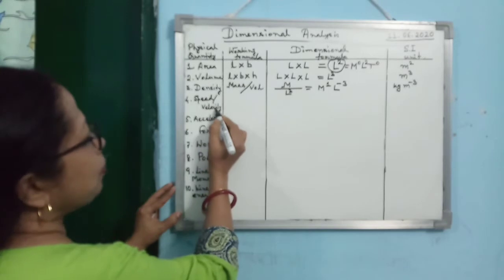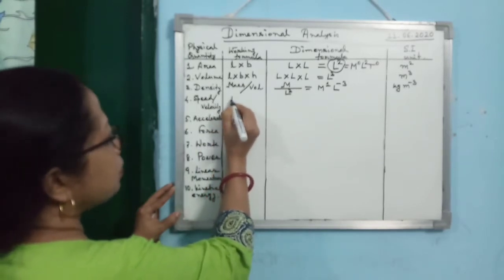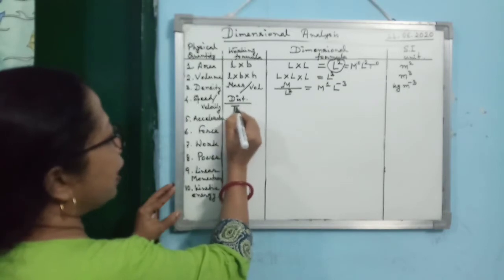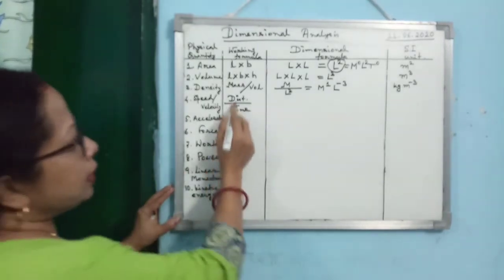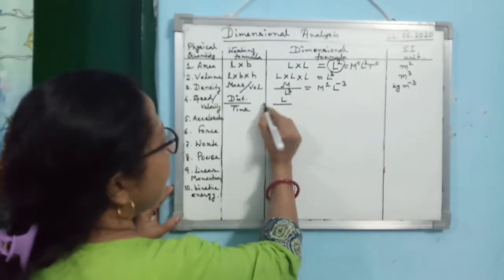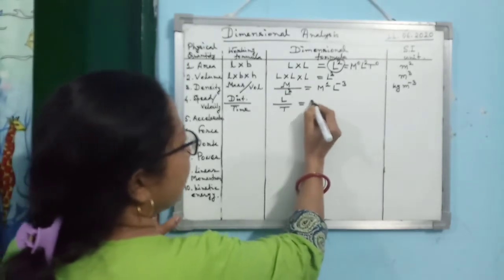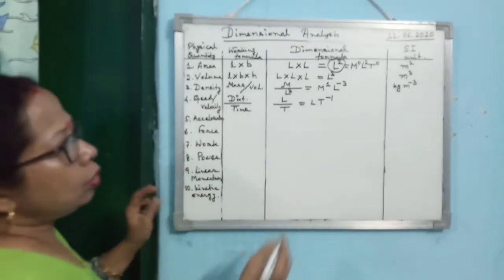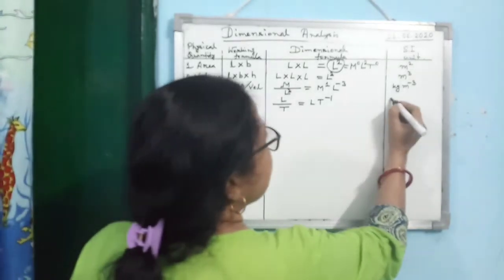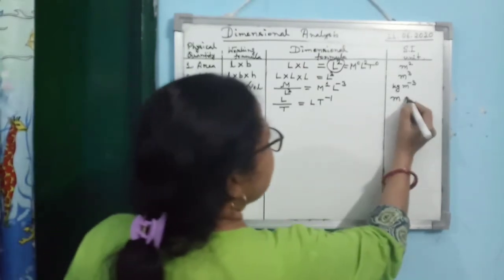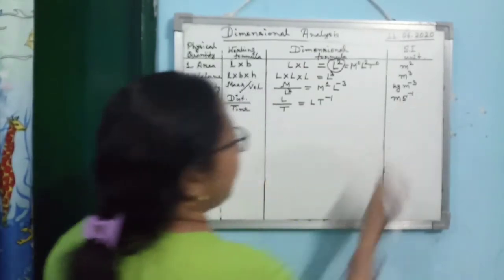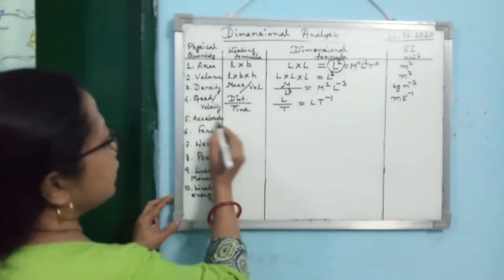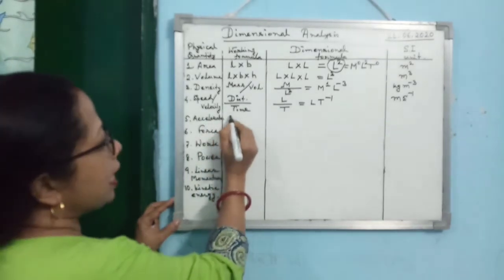The next one is speed or velocity. Already we have done speed or velocity. You can write distance travelled per unit time. Distance travelled is L and time is T. So you are getting L T to the power minus 1. What is the SI unit? L is meter and time is second. So you are getting m s to the power minus 1. Then next is acceleration.